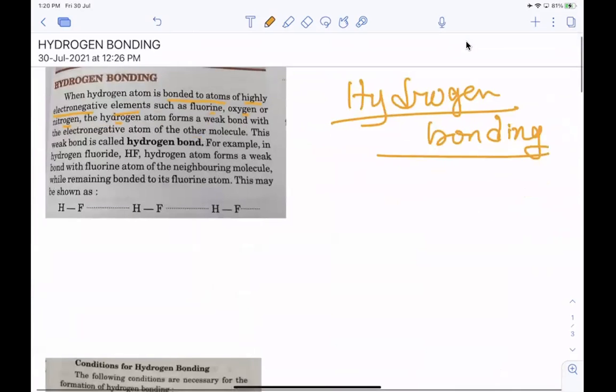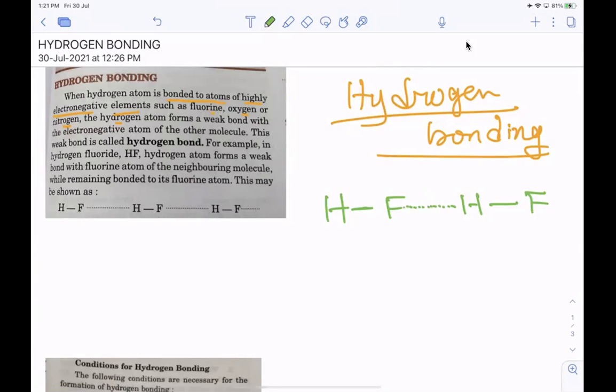Suppose two HF molecules are there. So HF and HF, two HF molecules will remain in close proximity to each other. Then this hydrogen will form a weak bond with this fluorine atom. Okay, so this bond is known as a hydrogen bond.